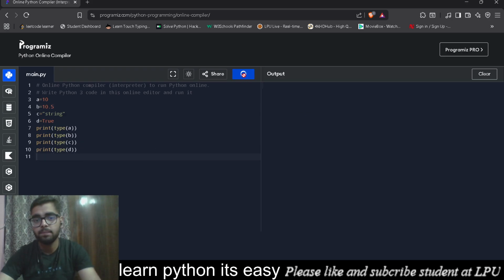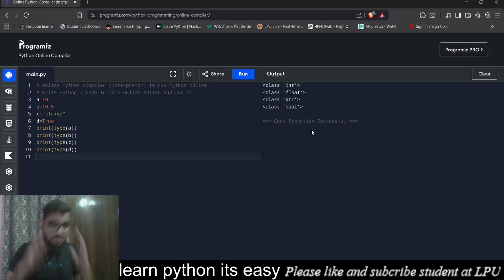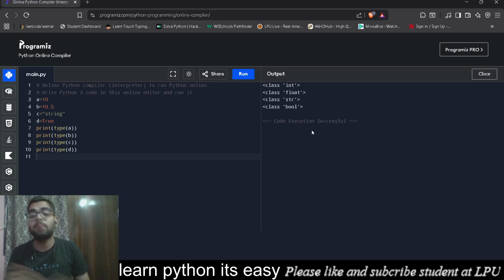See, it has given us the data types: integer, float, str, bool. That's our data type. While using print type a, we can get the type of that particular data. That's what this magical phrase does.